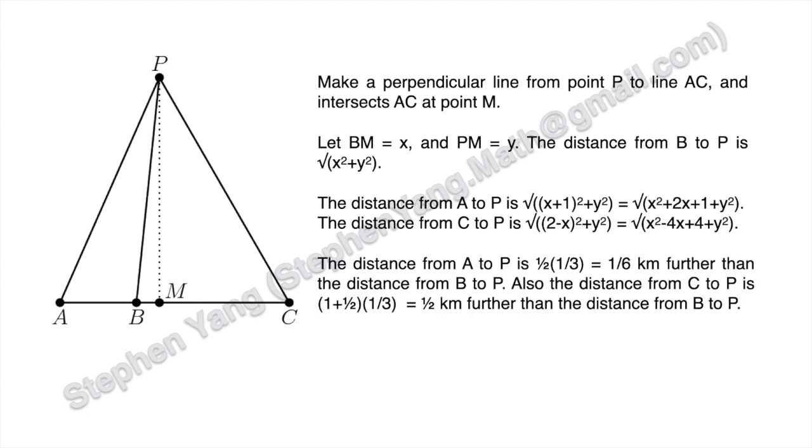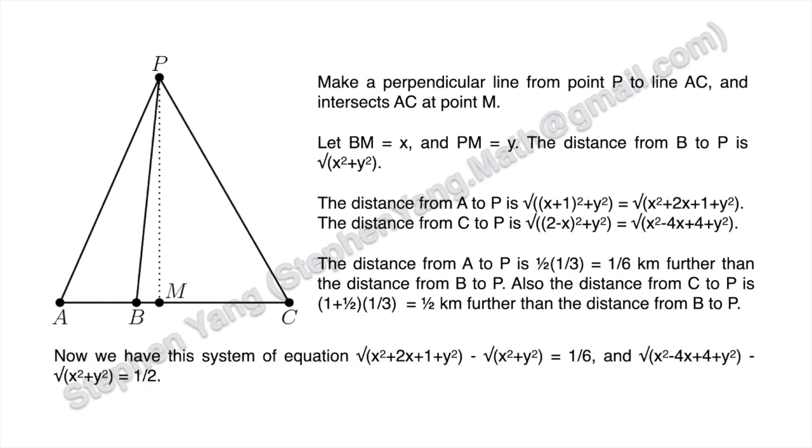The distance from A to P would be 1/2 times 1/3, which equals 1/6 kilometers further than the distance from B to P. Also, the distance from C to P would be (1 plus 1/2) times 1/3, which equals a half kilometer further than the distance from B to P. So now we can have the system of equations: the square root of x squared plus 2x plus 1 plus y squared minus the square root of x squared plus y squared equals 1/6.